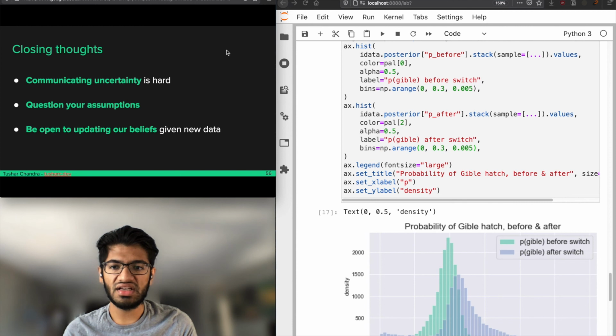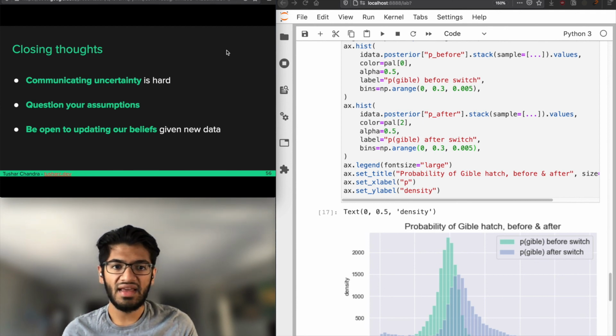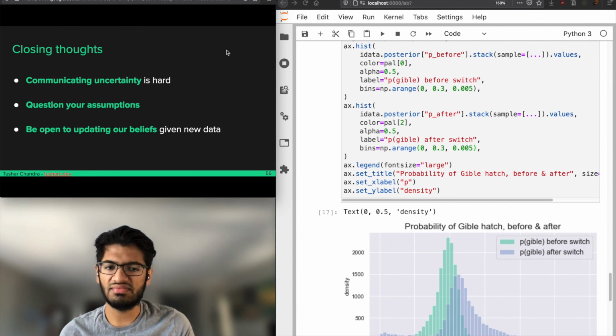So in closing, I want to talk about a couple of things. Communicating uncertainty is really, really hard. There are a lot of really smart people in the world who have tried really, really hard to figure out how to communicate uncertainty better. My advice is to try not to give point estimates, try to speak in terms of probabilities, and try to show distributions of things that could happen, different outcomes, when you have the ability to. That could be a series of talks by itself, so I can't go into too much depth here, unfortunately.